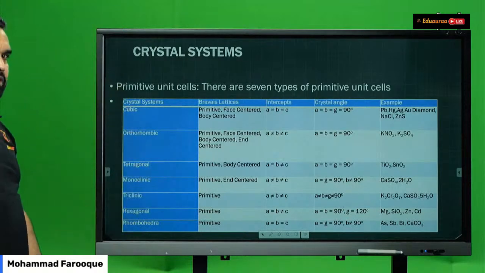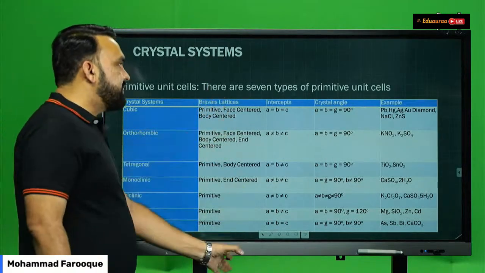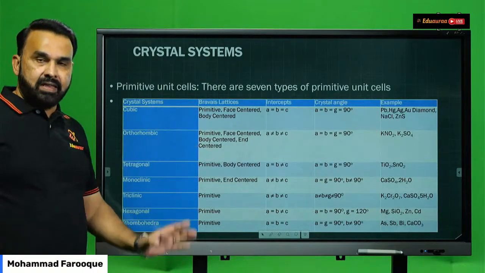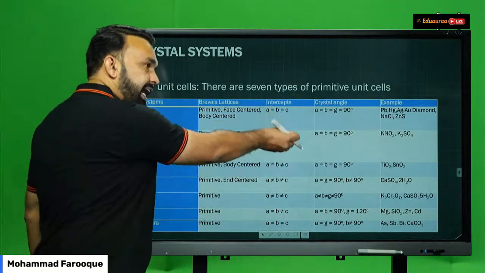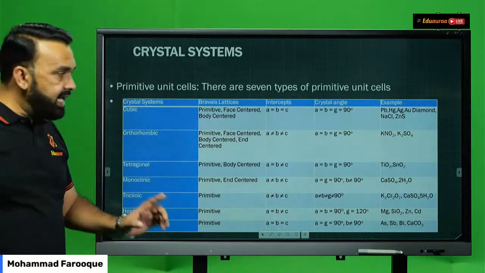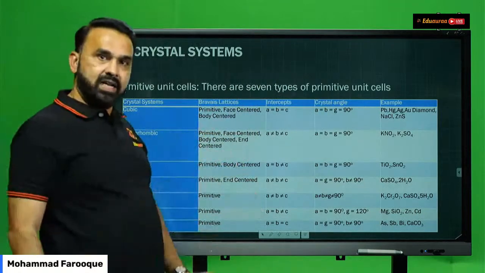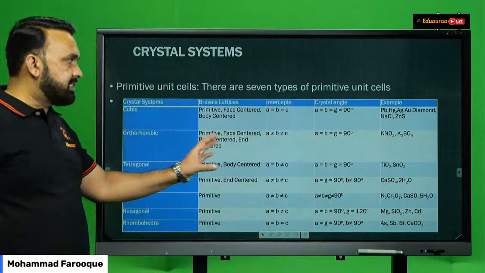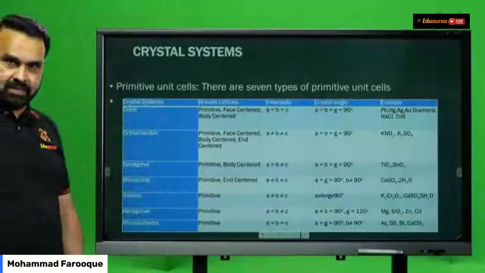So here we see, students, that the 7 crystal systems are divided into 14 Bravais lattices. And you have to remember this table: a particular crystal system can be identified by the sides, whether they are equal or not equal, and the angles, whether they are equal or not equal to 90 degrees, or less than or greater than 90 degrees. So this table is there with you. You can go through it and understand what you have to remember for the primitive unit cell, which is divided into 7 crystal systems and 14 Bravais lattices.